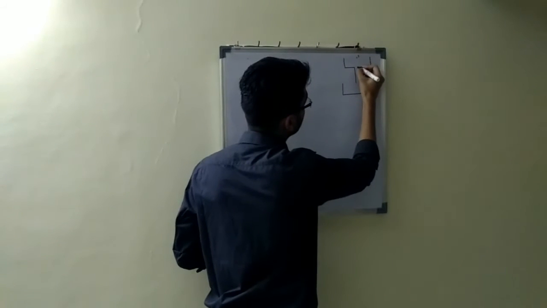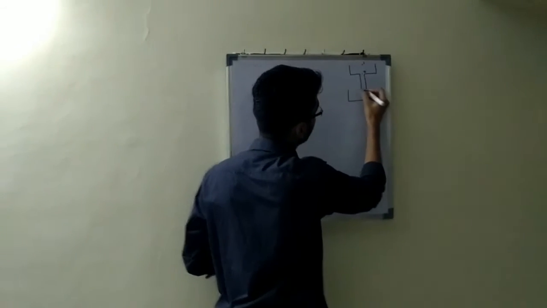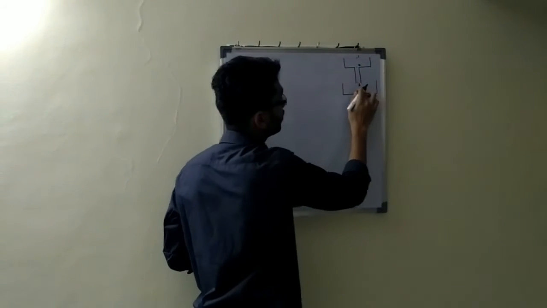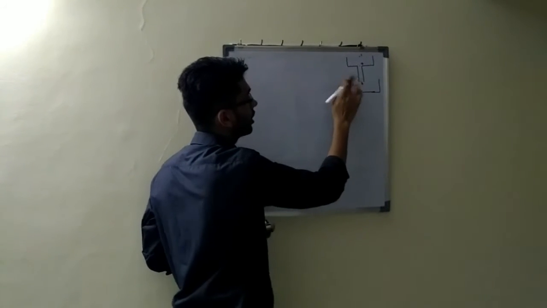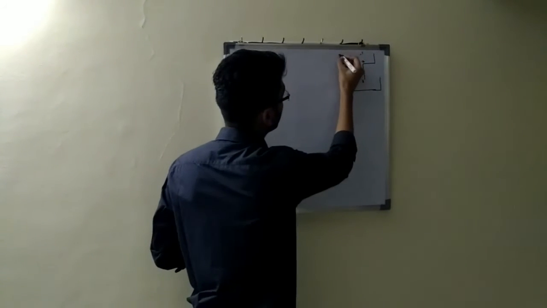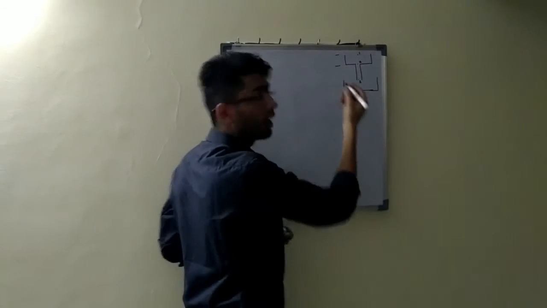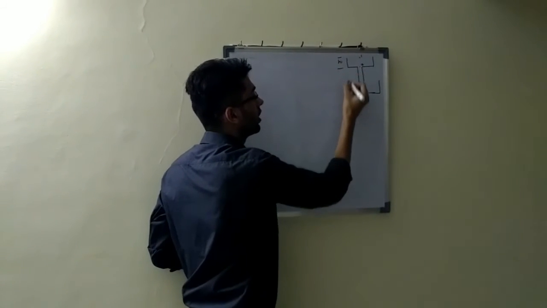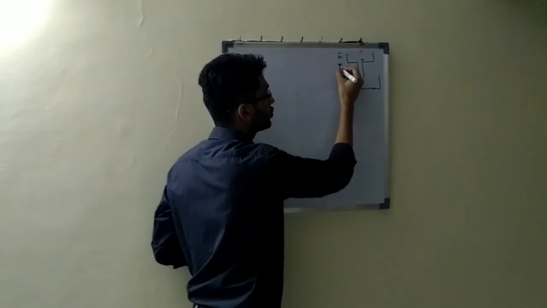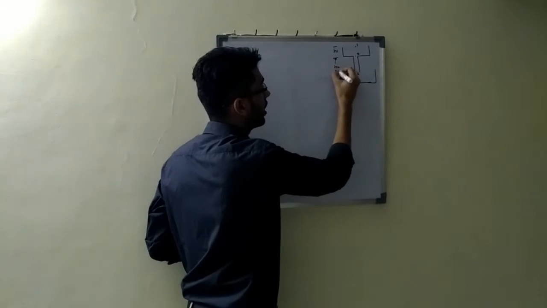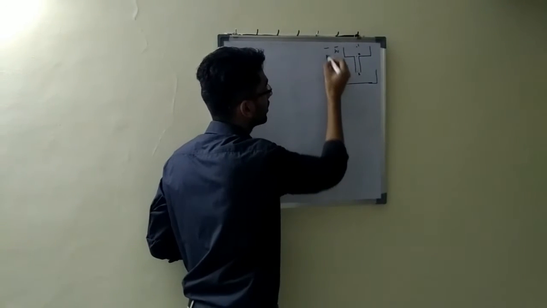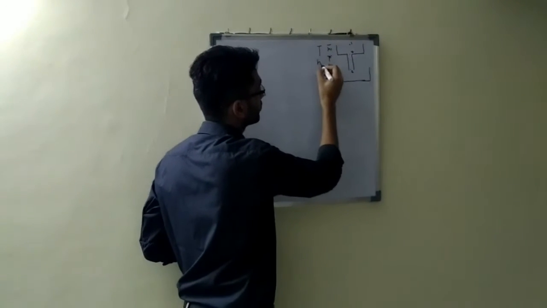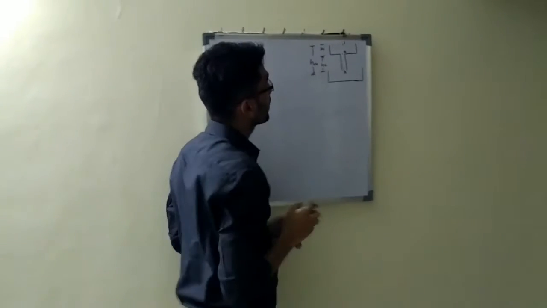This is point 1, this is point 2, this is point 3. Point 1 and point 3 are exposed to the atmosphere. And this is the height H1 I'll be taking, and this is height H2 I'll be taking. And this overall height is HM. Okay.